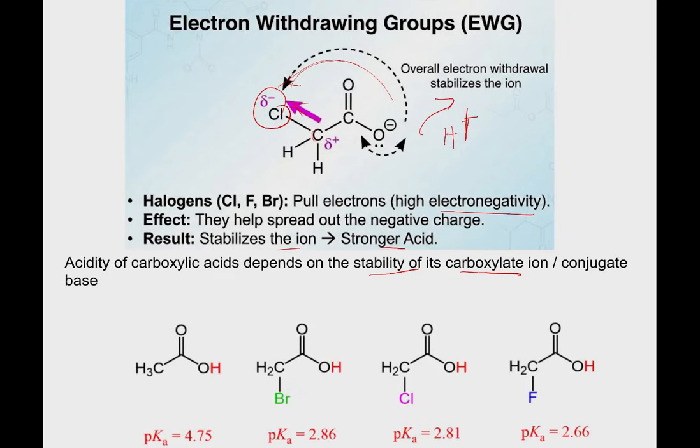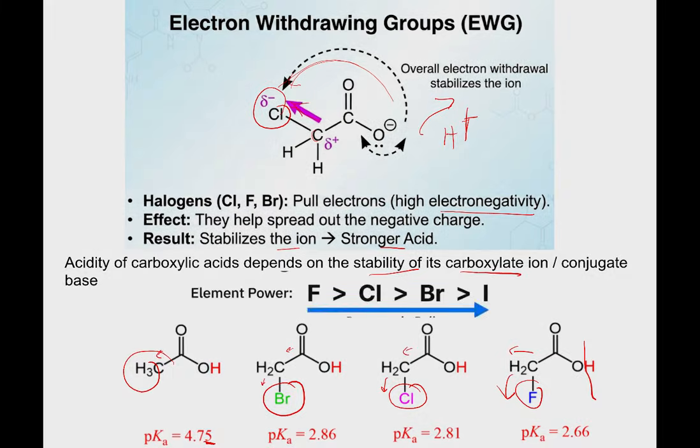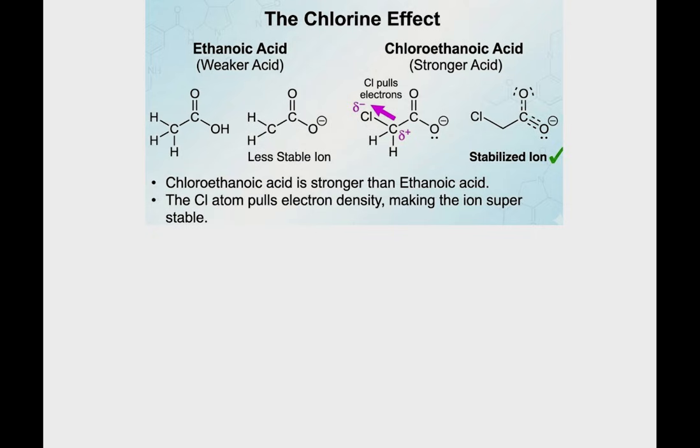If we have this one only, the pKa value is 4.75. But if we add a bigger halogen, it will tend to pull even more, so this one will go out easily. Just a little bit. Alright, so let's go to the next one.